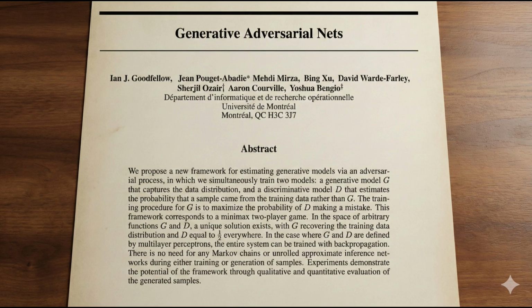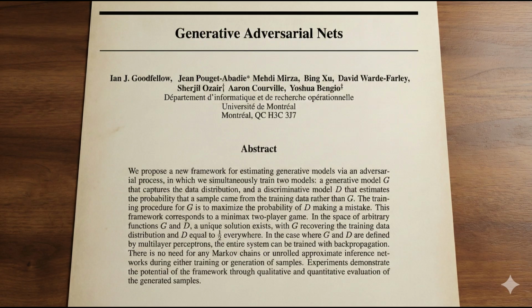Here's the genius. 2 networks fighting each other. The generator tries to create fake images. The discriminator tries to detect fakes. They're locked in an arms race. As the generator gets better at faking, the discriminator gets better at detecting, which forces the generator to get even better. The result? Networks that can create photorealistic faces of people who don't exist. Art, videos, voices. This paper launched generative AI. Deepfakes, stable diffusion, Midjourney, all descendants of GANs. Goodfellow basically invented AI creativity in one paper, written after drinks at a bar.